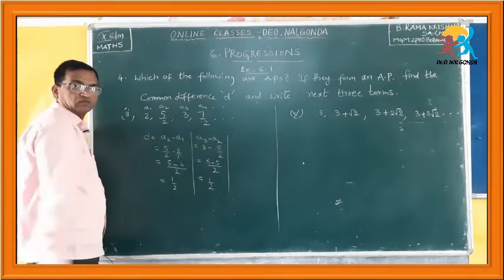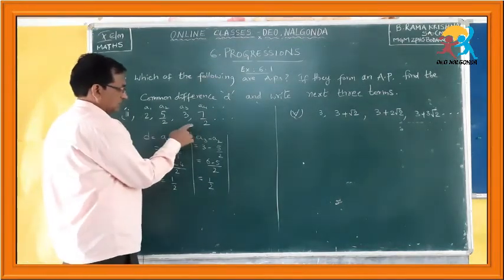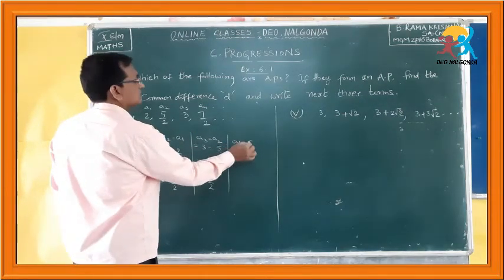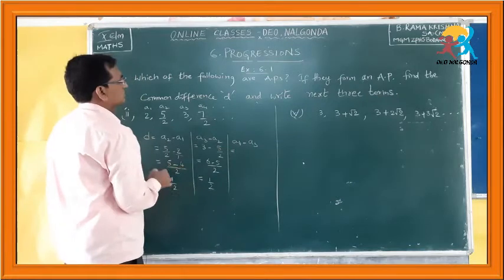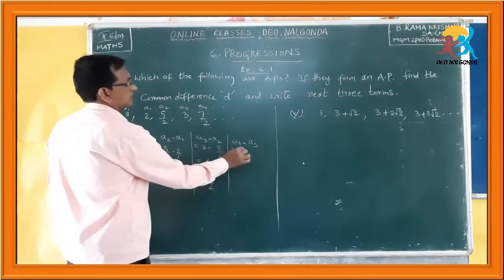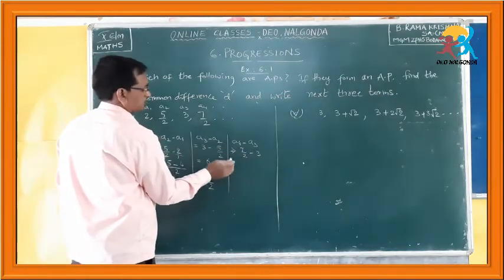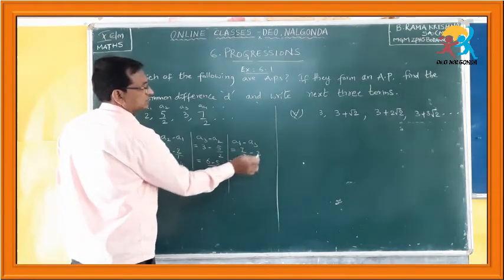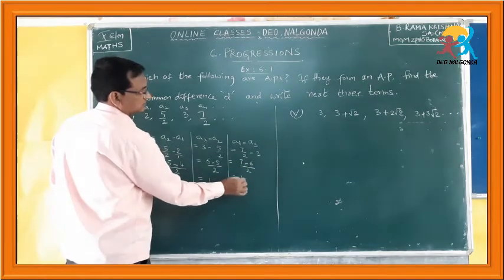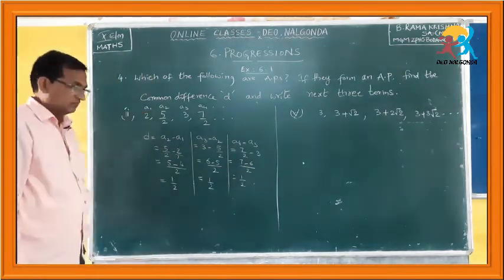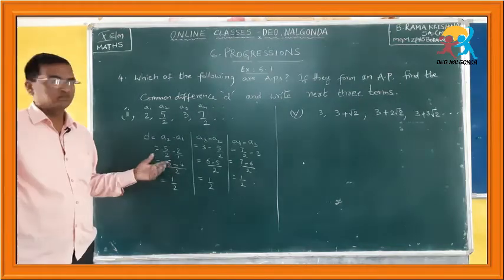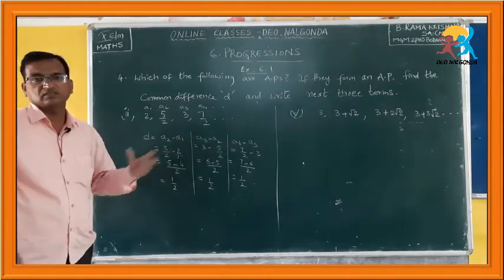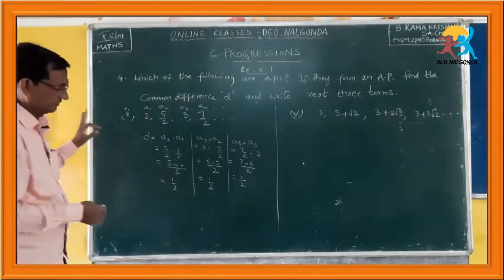Again we get how much? 1 by 2. Again the last pair which is remaining, I will find that difference also, A4 minus A3, which implies 7 by 2 minus 3, which is equal to 7 minus 2 threes are 6 by 2, which is equal to 1 by 2. So, what do you observe? The difference between any 2 successive numbers is the same, therefore, that is the common difference.